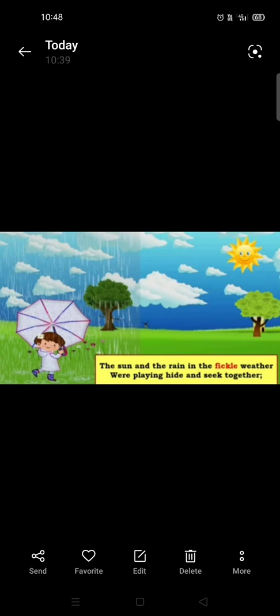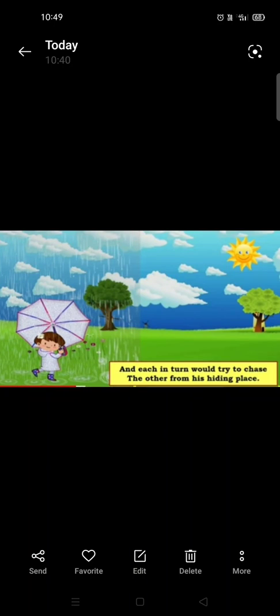So here the climate is changing very fast. Fickle means very fast. What is changing? The weather, the climate. Sometimes it is sunny, sometimes it is rainy. So this is changing very quickly. And what are the sun and rain doing? The sun and the rain, they are playing hide and seek.